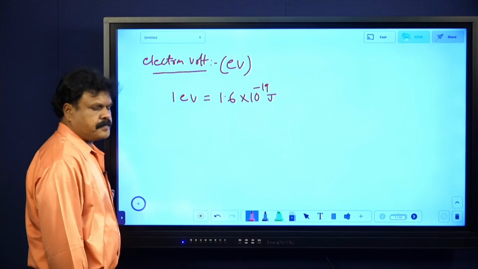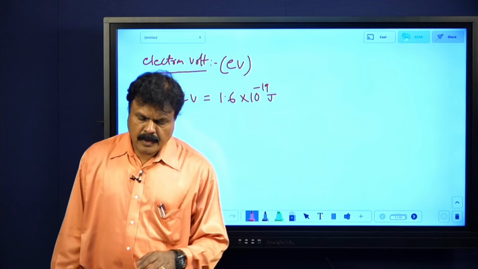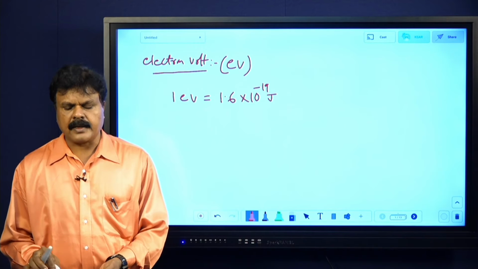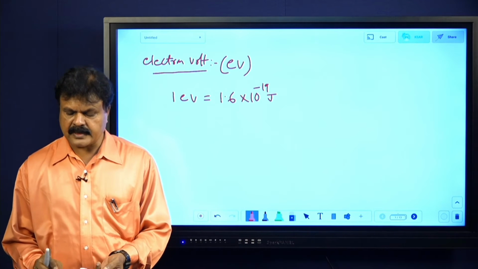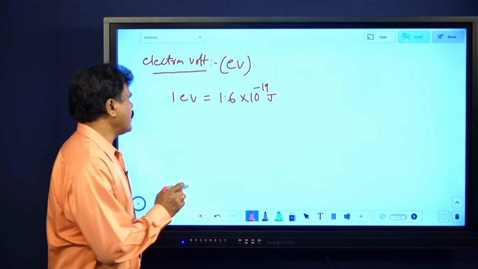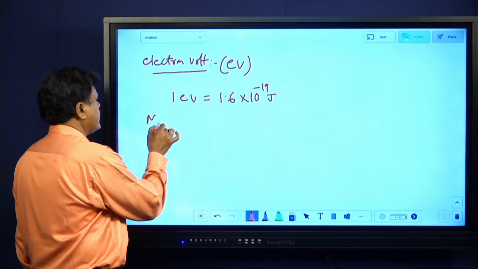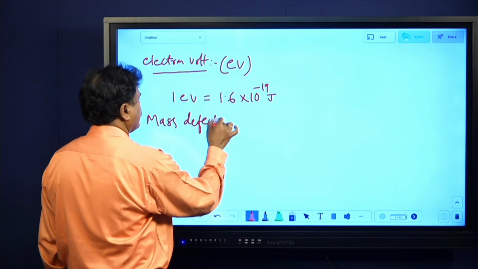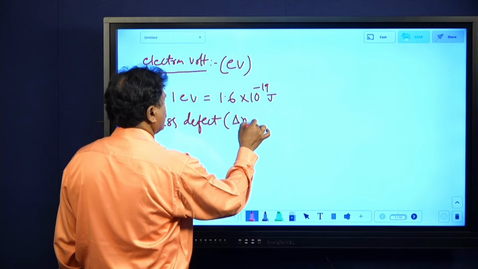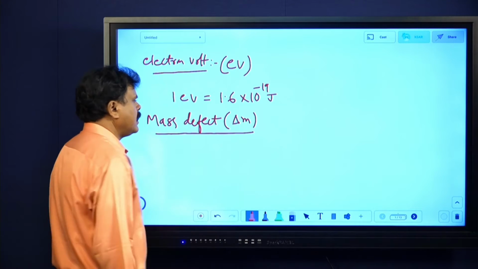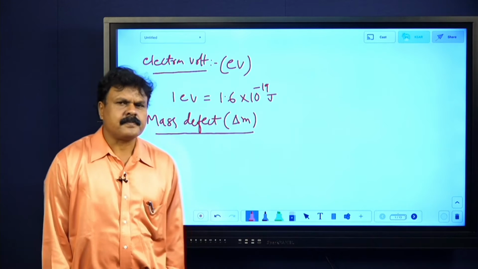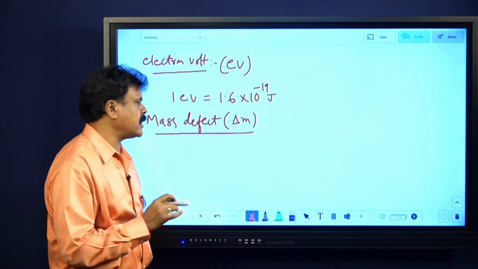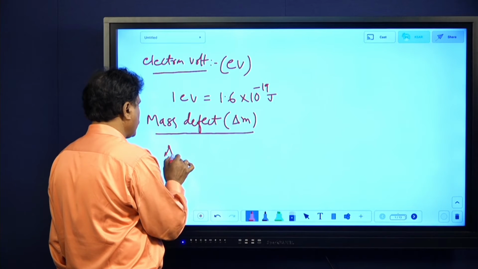Remember this. Now here you got one more, mass defect. Some definitions I will be giving first: mass defect, and then binding energy, and then specific binding energy, and all those things. These are all important definitions. What is mass defect? We write just delta M. Delta M, mass defect, is defined as the difference between the mass of the constituents of the nucleus and the mass of the nucleus. Try to know this.